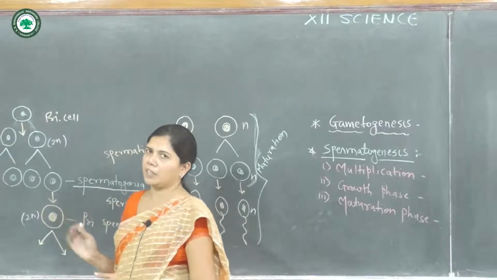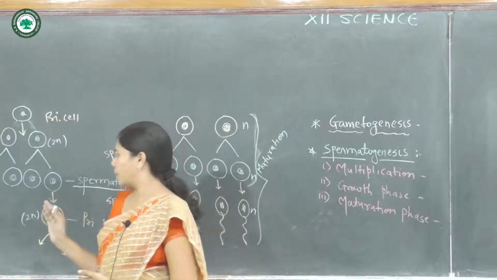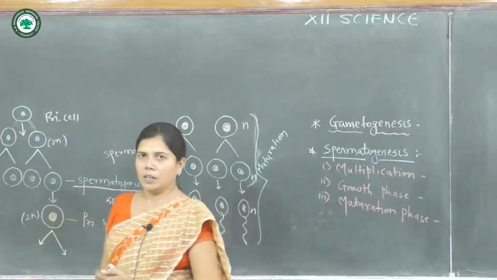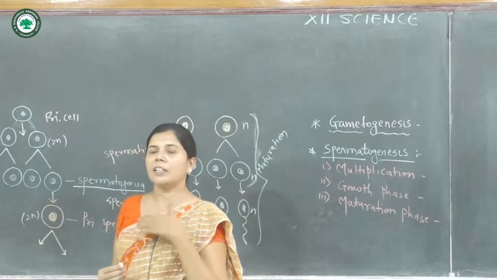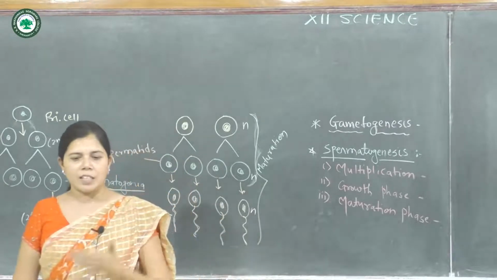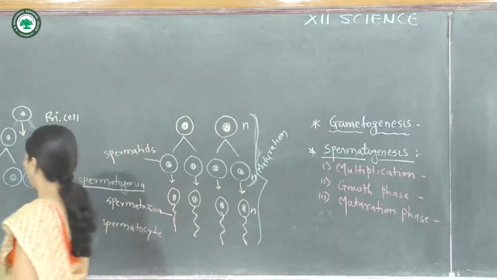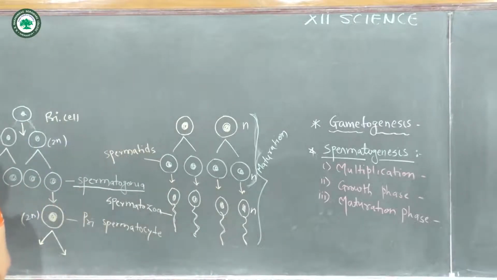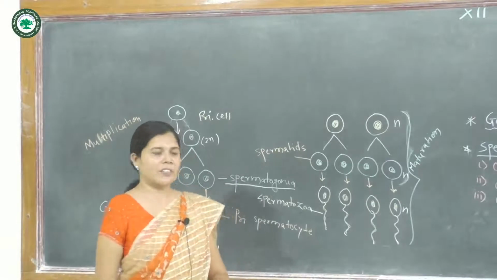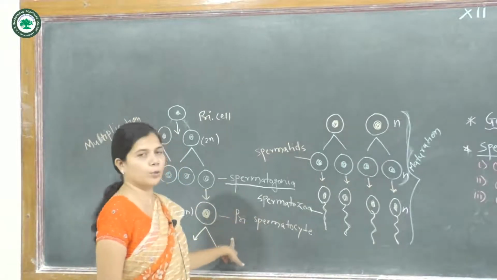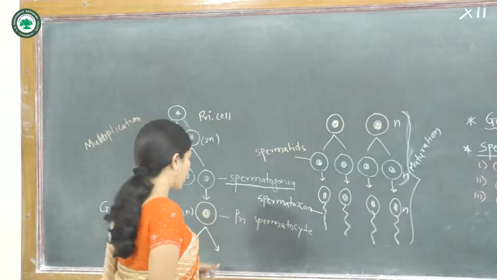Some of the spermatogonia stop their division and develop in size, and this phase is known as the growth phase. The size increases due to accumulation of food.